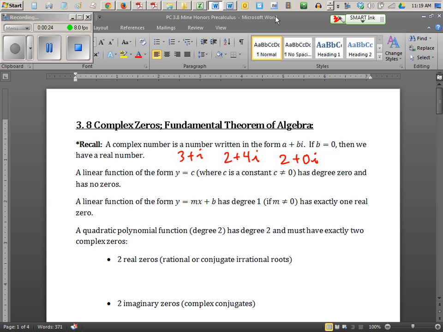Complex just means in the form of a plus bi. Just lost my projector. That's not good. I think I pulled the plug on it by accident.